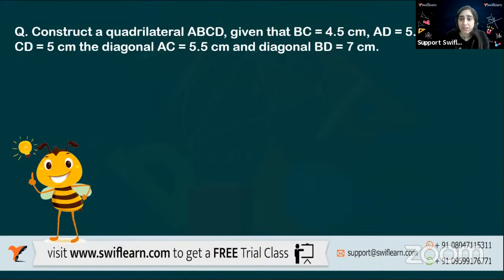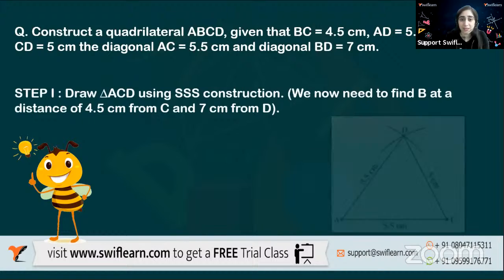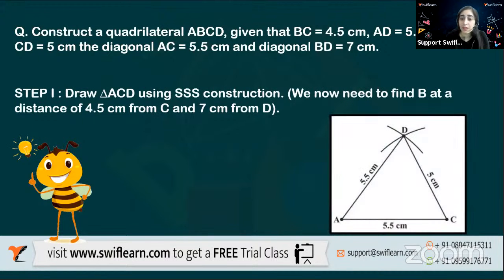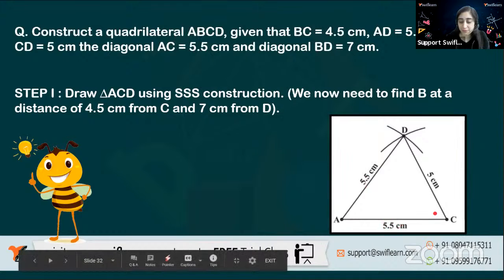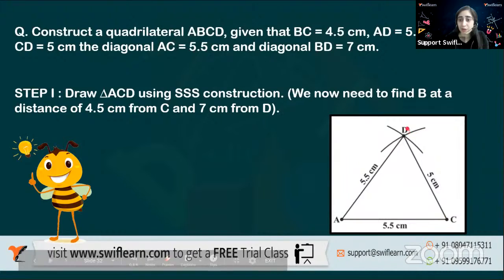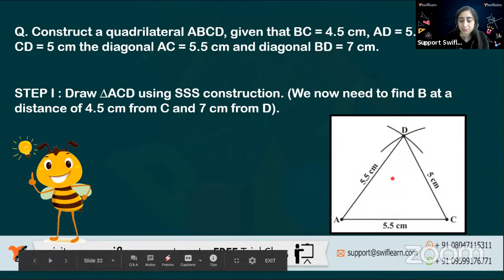Construct a quadrilateral ABCD given BC is 4.5, AD is 5.5, CD is this, and the diagonal is given. So before that, let's start. AC is 5.5 centimeter. Don't worry, Mohit, we'll solve it. Don't look at the situation and worry how to do it. It's pretty easy. So AC is 5.5 centimeter. AD, I know. And CD, I know. So I know how to make this triangle. You know it pretty surely, right? Not a hassle when making this. Simply opening a compass, making an arc, opening a compass, making C as a center, making an arc, and we got the point D. This triangle is easy, right?